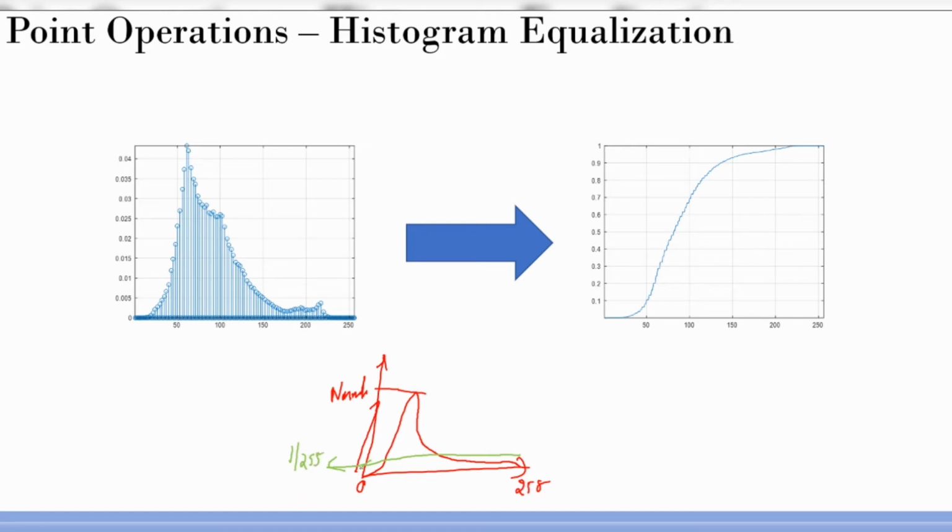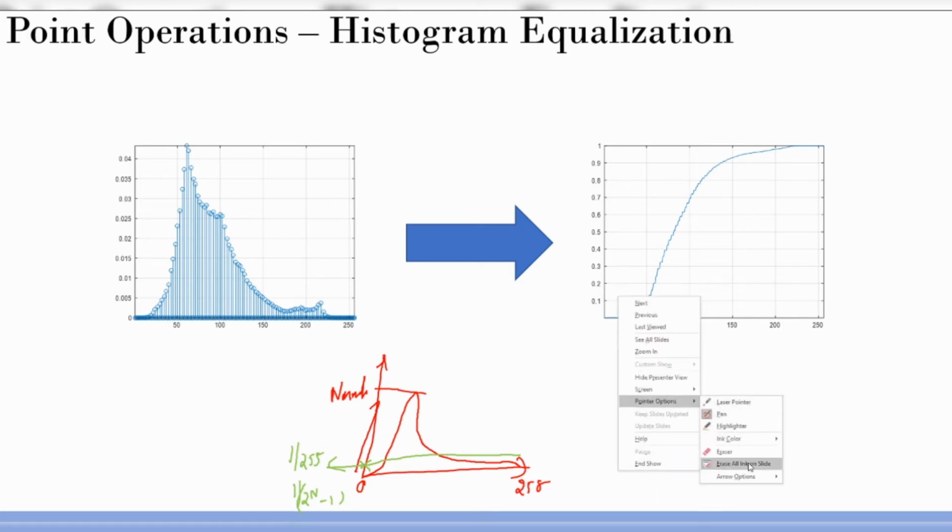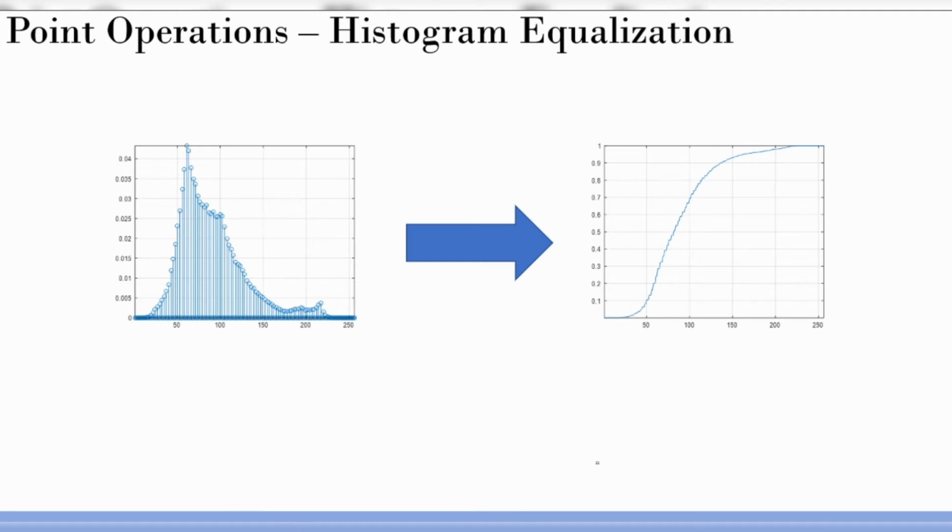So that should be the occurrence of this guy, or in general terms this would be 2^n minus 1. I'm just telling the numbers, so if you don't understand it, don't worry about it. So this is something that happens, right? This is my dream. I want to make this guy look more like this. Ideally it cannot look completely flat, because then the structure of the image is going to get affected, but try to move towards that. So that is the objective for you in histogram equalization.